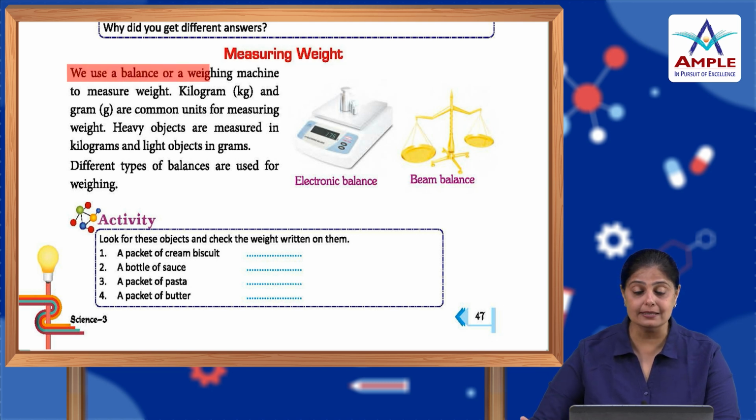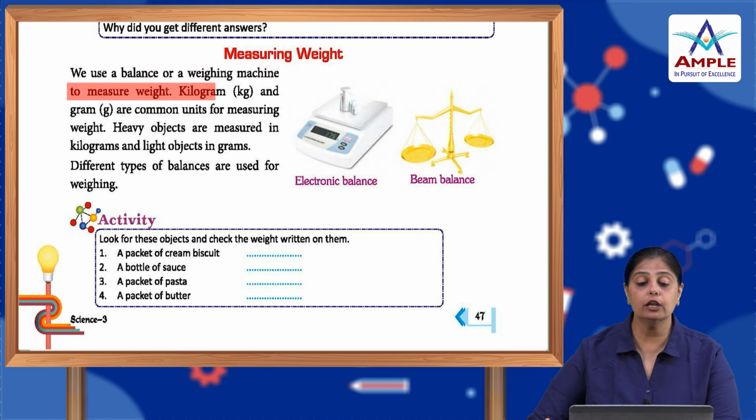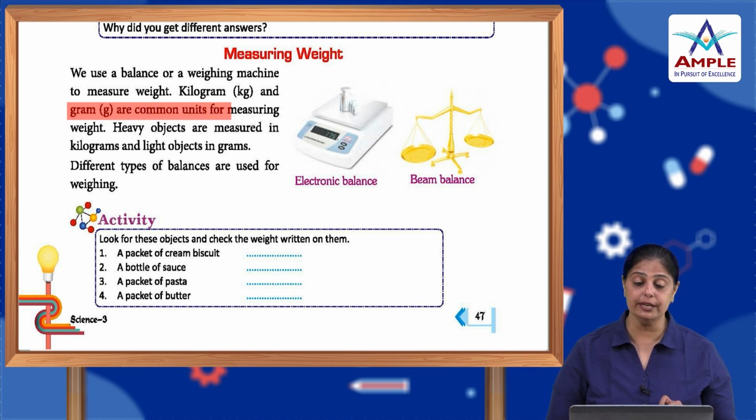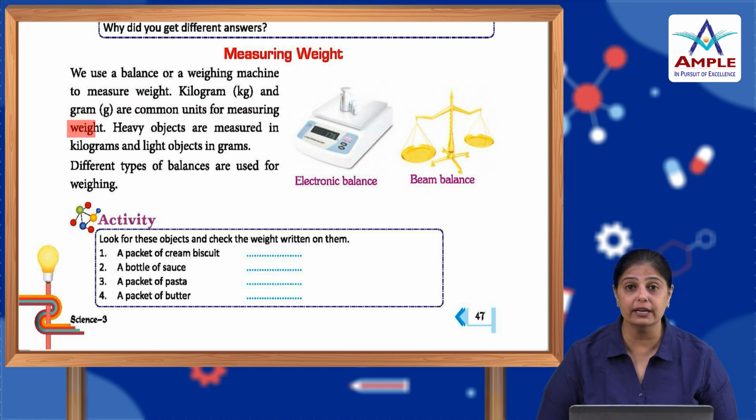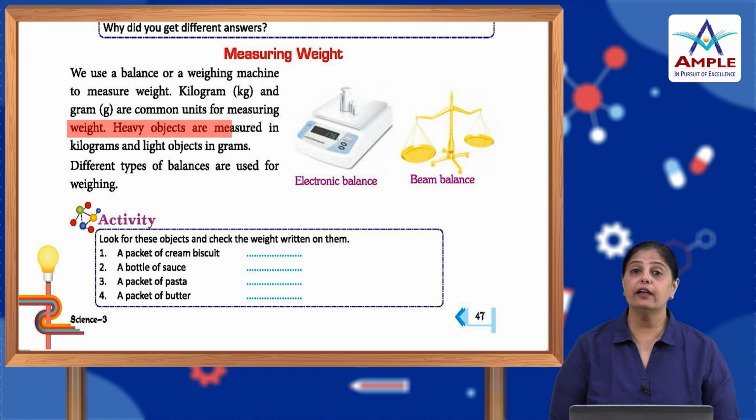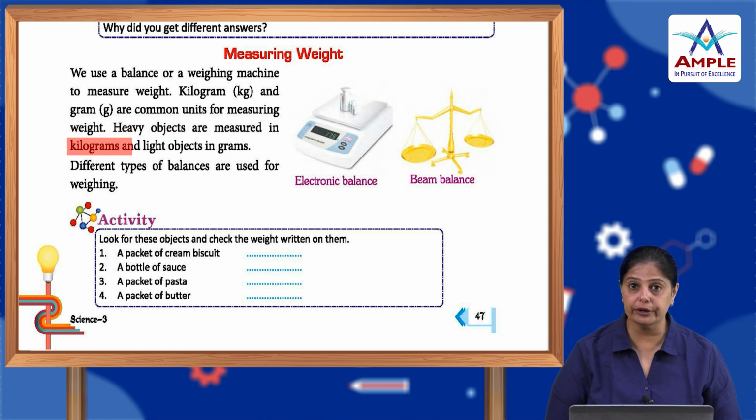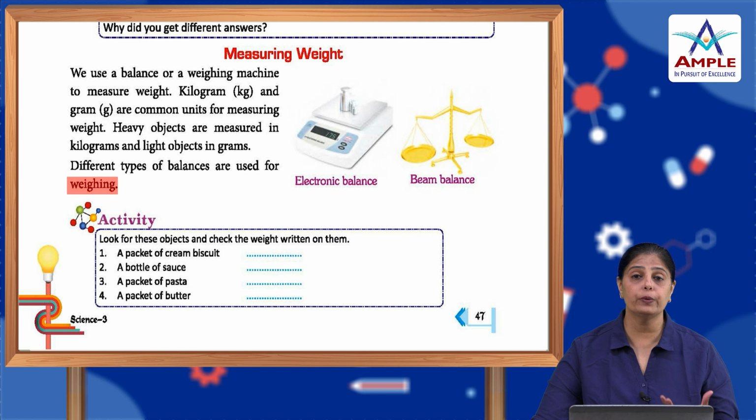We use a balance or a weighing machine to measure weight. Kilogram, which is kg, and gram, which is g, are common units for measuring weight. Heavy objects are measured in kilograms, and light objects in grams. Different types of balances are used for weighing.